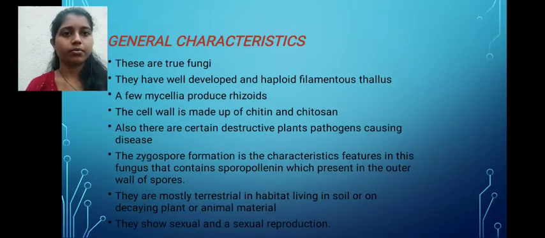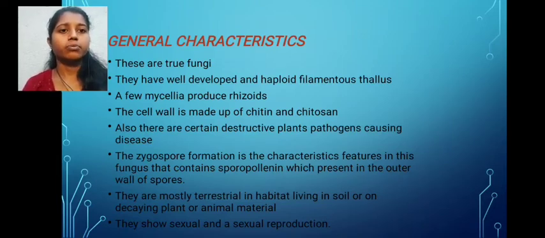General characteristics. These are true fungi. They have a well-developed, haploid, filamentous thallus. A few mycelia produce rhizoids. The cell wall is made up of chitin and chitosan. Also, there are certain destructive plant pathogens causing disease.